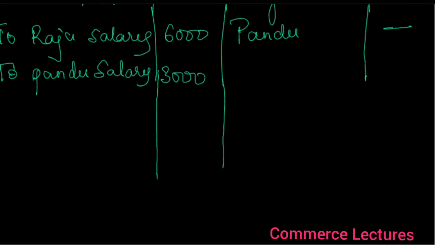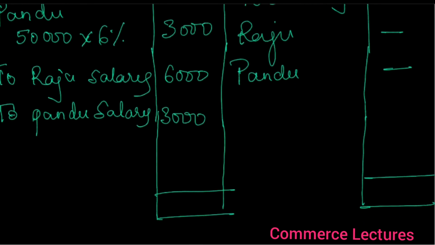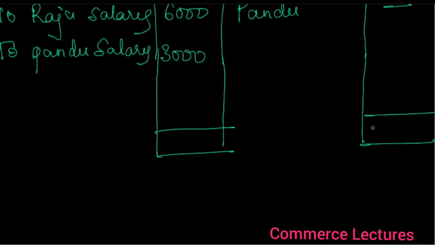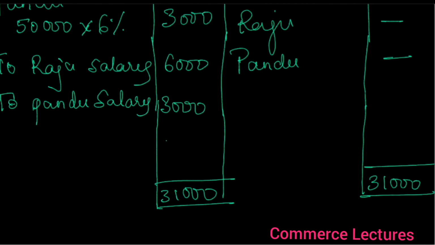Salary, commission, interest on capital, interest on drawing. Now add both the sides, where it will come highest, see? Always it will come on the credit side itself. 31,000. 31,000. Now less this amount, 17,200